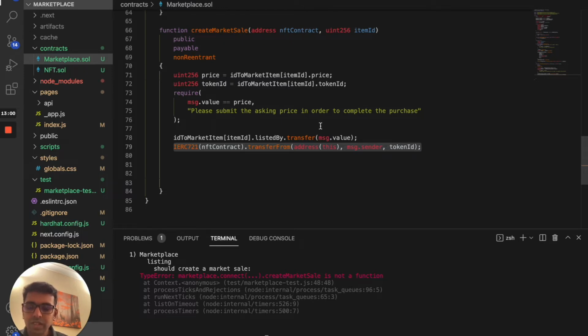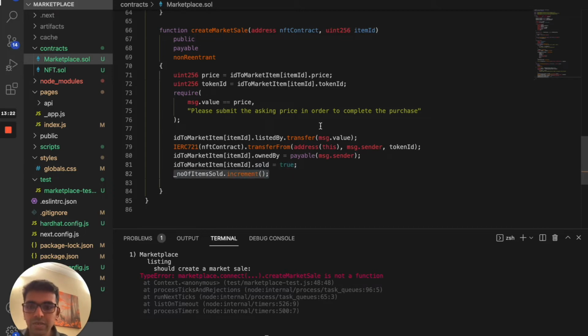We need to change the NFT contract, transfer that address from the NFT marketplace to the owner, whoever is actually buying this item. And after that, once that is done, we are going to change our ID to market item key value pair with owned by to whoever bought this item. And once that is done, we are going to change the boolean to true.